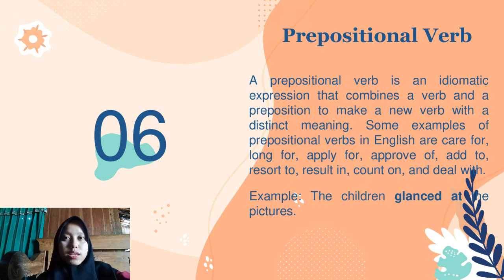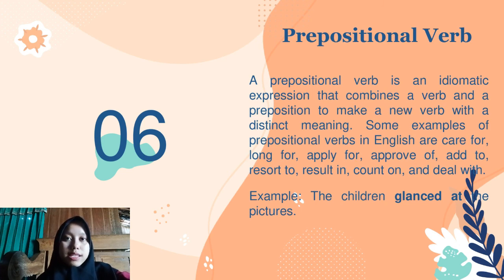Let's move to the sixth category, that is prepositional verb. A prepositional verb is an idiomatic expression that combines a verb and a preposition to make a new verb with a distinct meaning. Some examples of prepositional verbs in English are care for, long for, apply for, approve of, add to, resort to, result in, count on, and deal with.